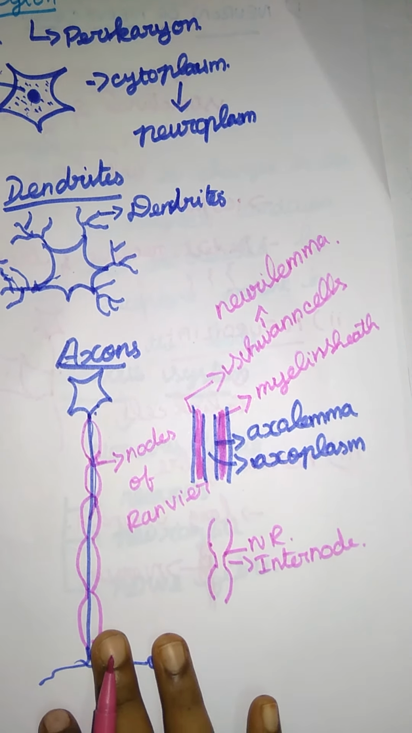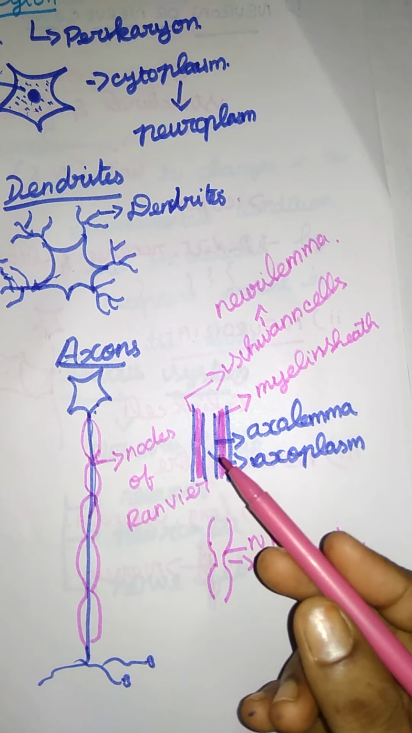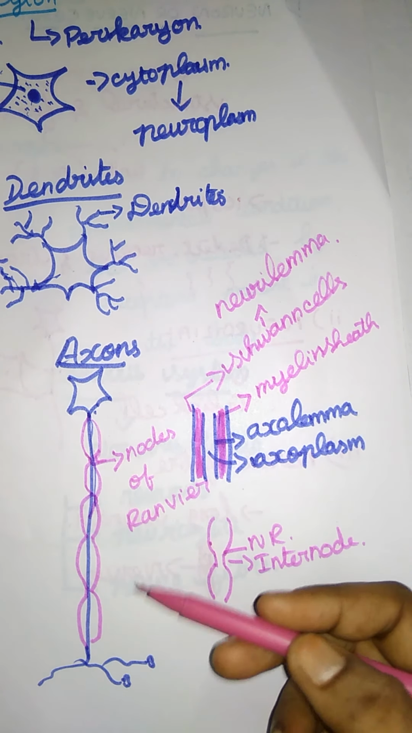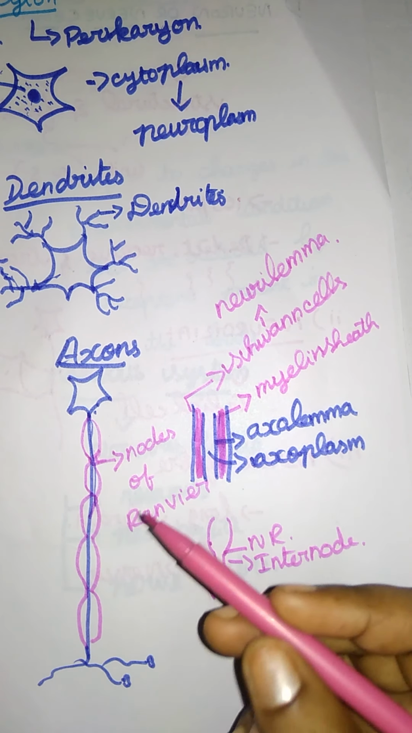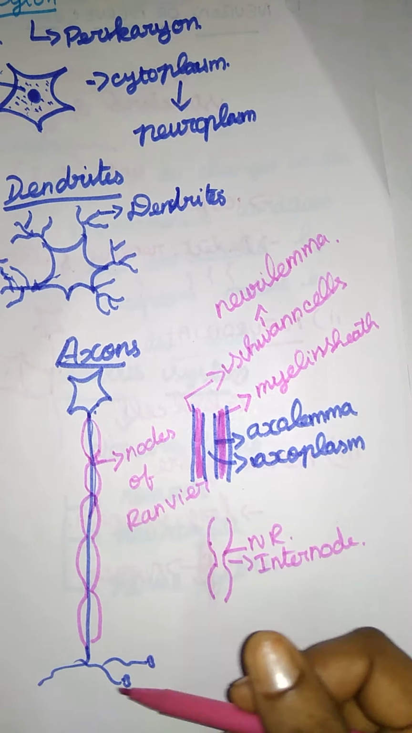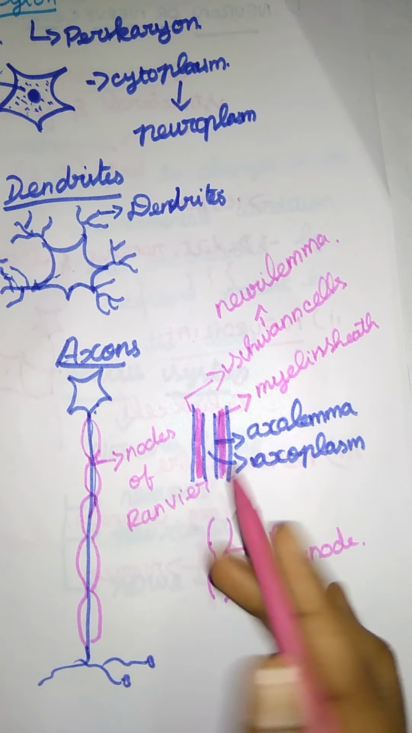The myelin sheath acts as an insulator and ensures the rapid transmission of the impulses. Insulator means it plays a major role in transmitting the nerve impulses. So that's it for the axon. Let me recall it once again.